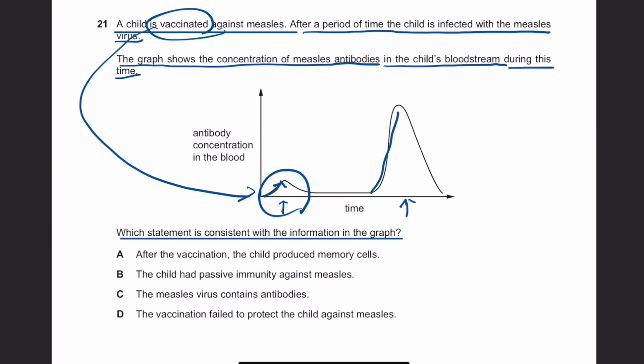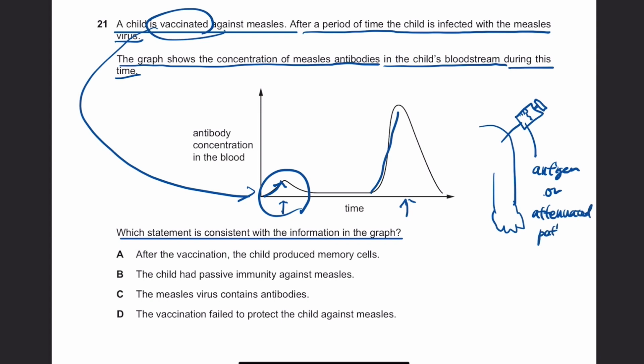So during vaccination, a person is injected with an antigen or attenuated pathogens. Attenuated means weakened.